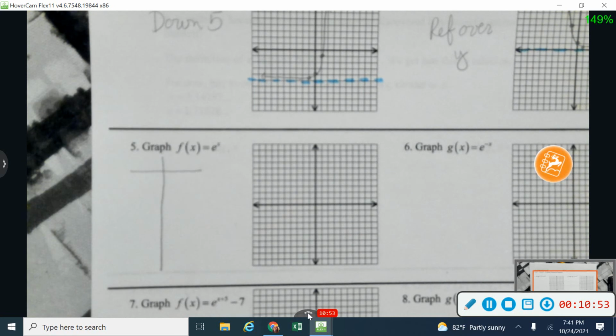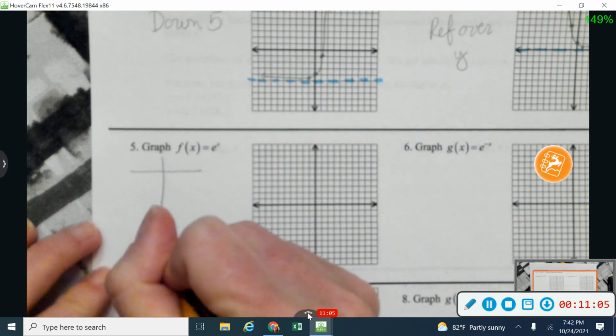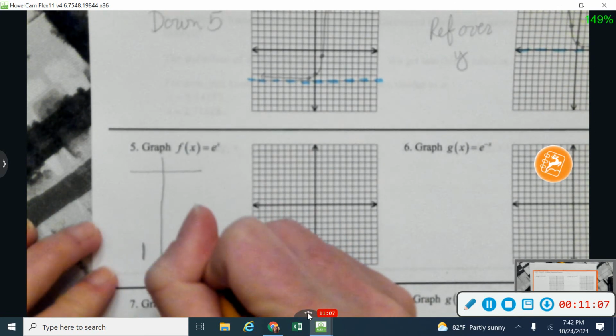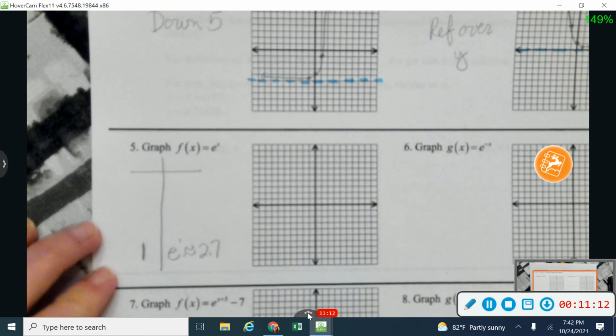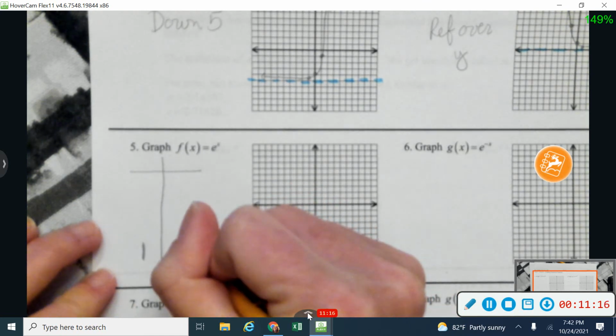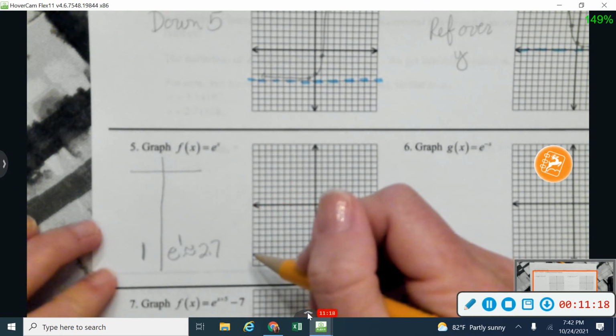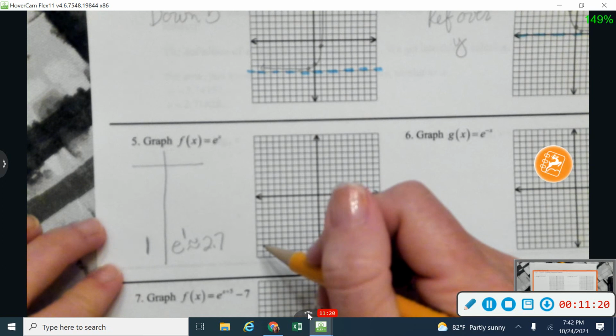Not sure what my calculator's doing. Hang on, sorry. e to the first power. Well, my calculator won't do it right now, but e to the first power is like 2.7-ish, somewhere right around 2.7. It's like 2.718. Again, it's a little bit like pi, and e is just the opposite of a natural log, and we're going to use that e and that natural log value a lot.